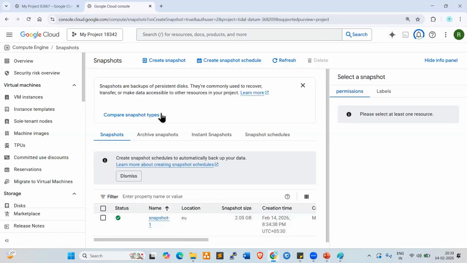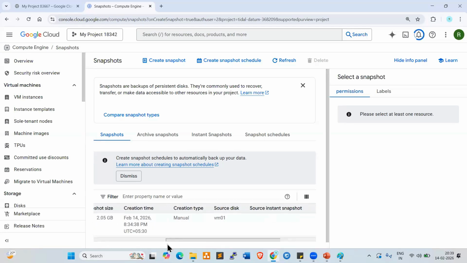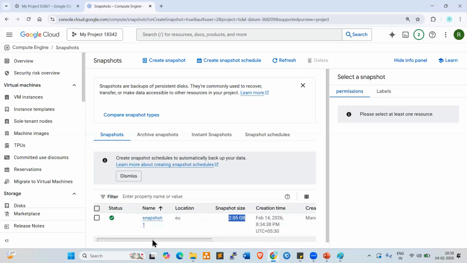Yes, so now the snapshot is ready. Look here, everyone. The disk size is 20 GB. Look at my screen here, everyone. Snapshot size is 2 GB only. Snapshot is a binary copy. So to reduce the costing, we can use snapshots to take backups, to take point in time copies.